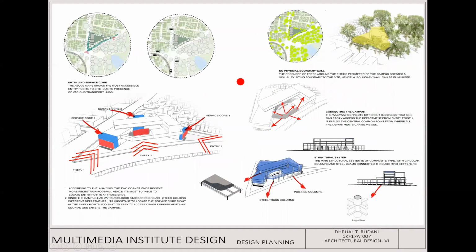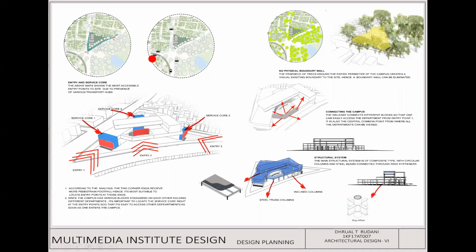Coming to the design planning, the first and important thing is to plan the entries. When we did the pre-design study, we understood that in this triangulated site, these two corners receive the maximum pedestrian footfall.